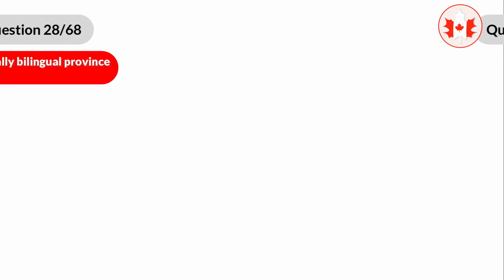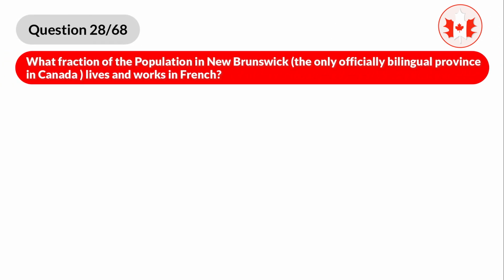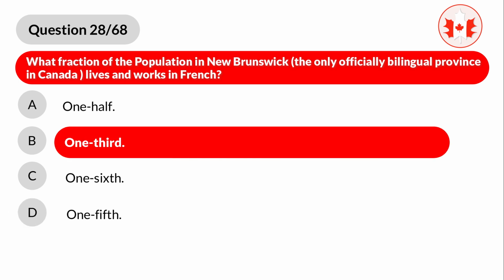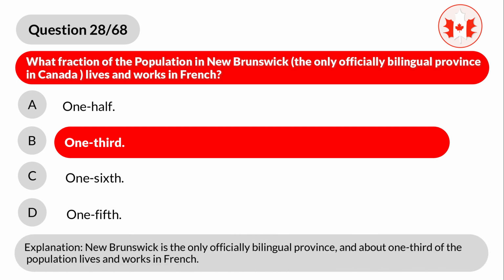Question 28. What fraction of the population in New Brunswick, the only officially bilingual province in Canada, lives and works in French? A. 1/2. B. 1/3. C. 1/6. D. 1/5. Correct answer is B. 1/3. Explanation. New Brunswick is the only officially bilingual province, and about 1/3 of the population lives and works in French.